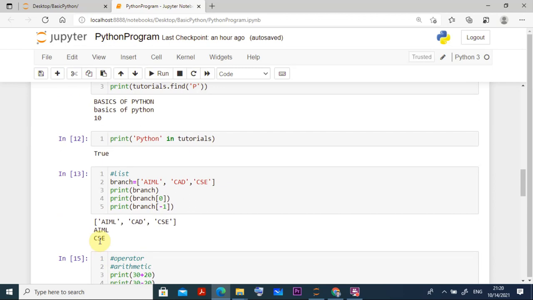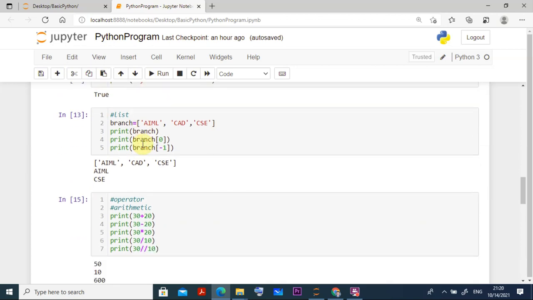Then suppose you want to find some words. For example, whether Python is there in this tutorial sheet, the basics of Python that I am writing. How do you find whether you have that word Python? Just use in. Print 'Python' in tutorials, and since it is already there, it will come as boolean True. If I write lowercase p instead of capital P, because this is case sensitive, it will show False, meaning it is not available. Like that you can practice a number of things.